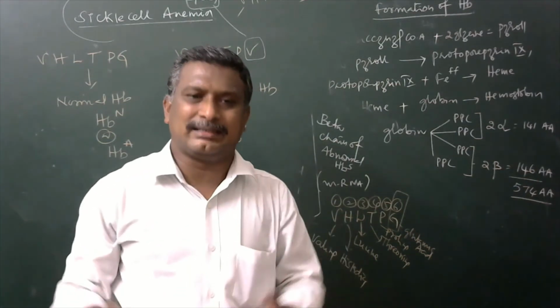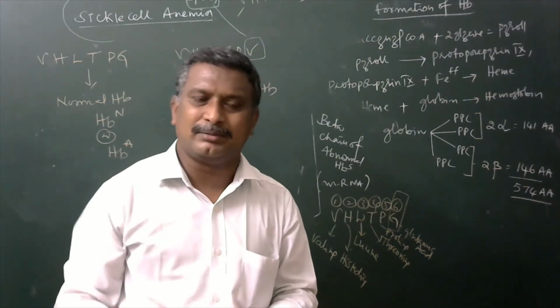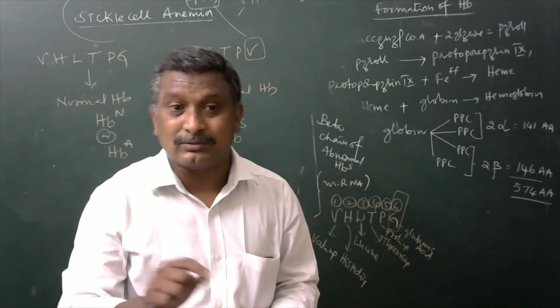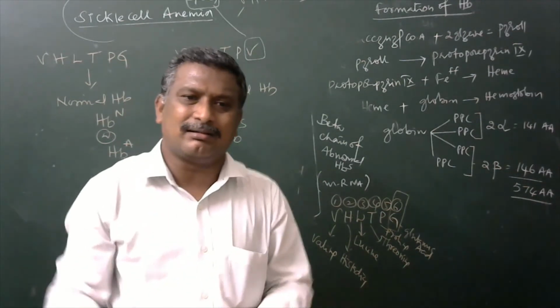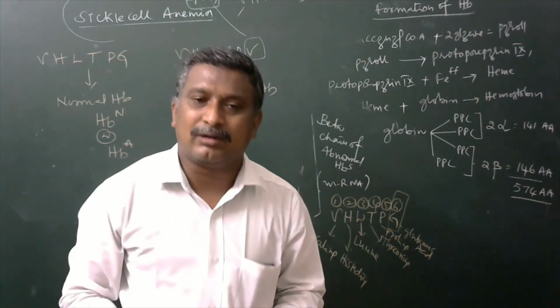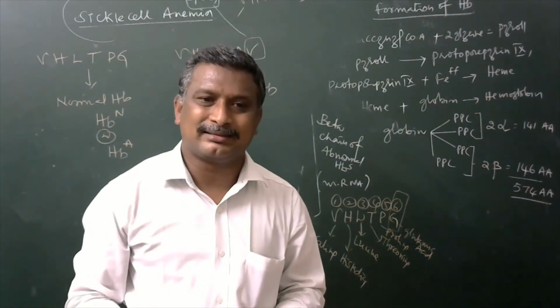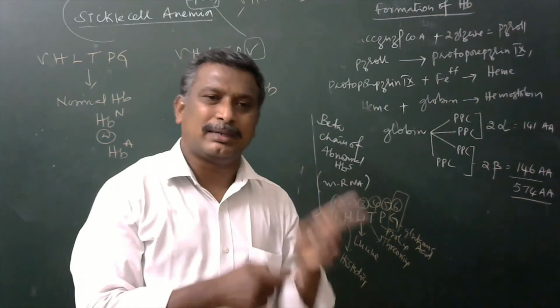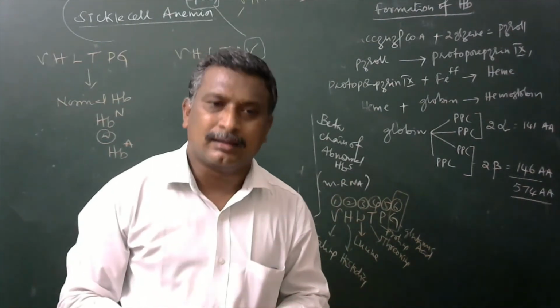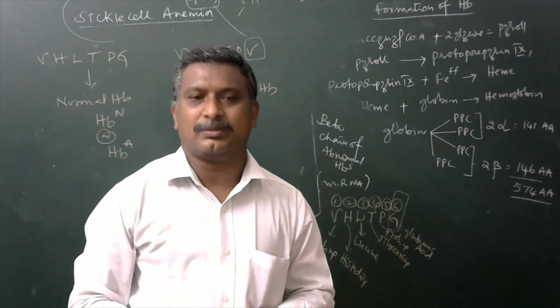So many other characters, and it produces abnormal hemoglobin. And RBCs are also converted from round shape to sickle shaped RBCs. Hence, all are said to be the development of secondary characters by the same allele. All these characters are influenced by the particular allele. Hence, it is a good example for pleiotropism.